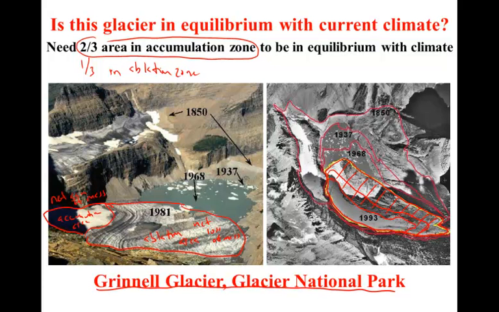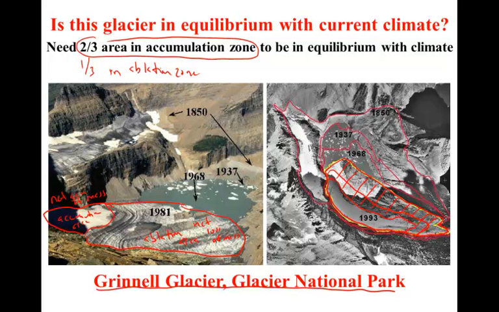Now, glaciers have a lag or response time to adjust or react to a change in the climate. The larger the glacier is, the longer its response time. This glacier is relatively small, so it's going to react relatively quickly to changes in climate. But it's still going to take the glacier years to decades to react to a change in climate. By that time, the climate will have changed again. So the glacier is never really in equilibrium with the climate because it takes time to adjust. It takes the glacier more time to adjust to the climate than it does for the climate to change.